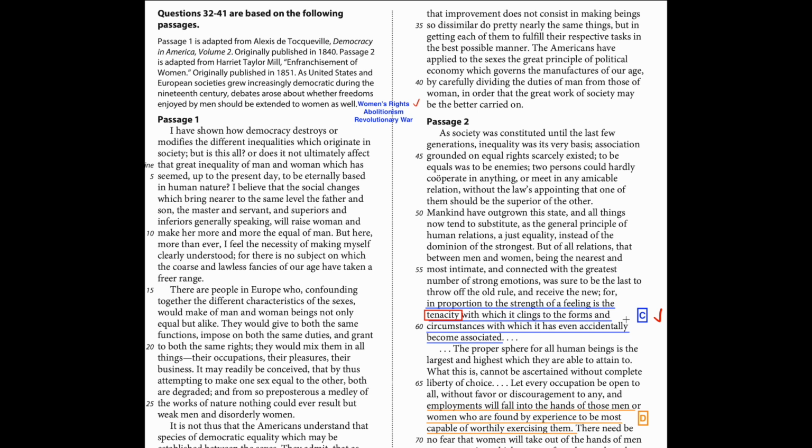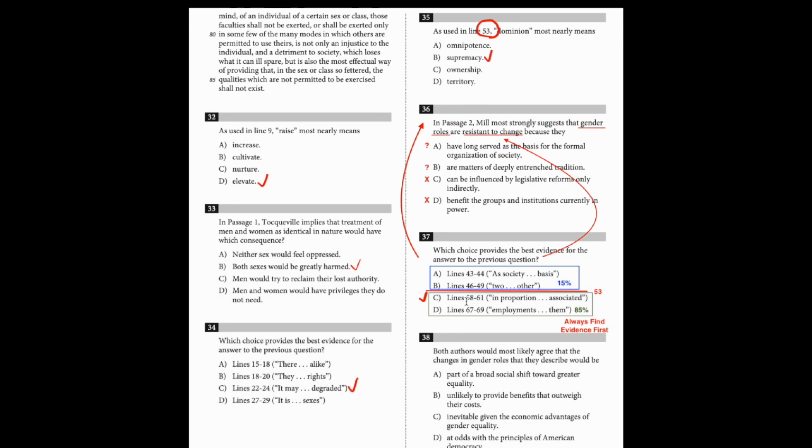Then we go back to question 36, but remember that all we can use is the evidence we have found, which is here. "In proportion to the strength of a feeling is the tenacity with which it clings to the forms and circumstances." After reading this, I rule out C and D, but I'm not sure about A and B. This is the tricky part of SAT reading.